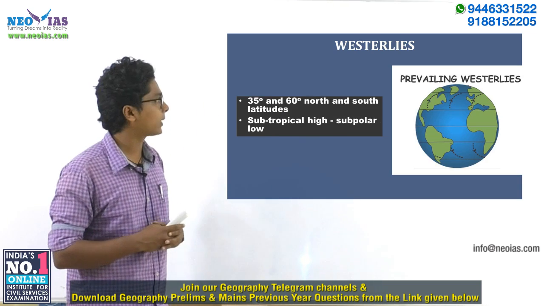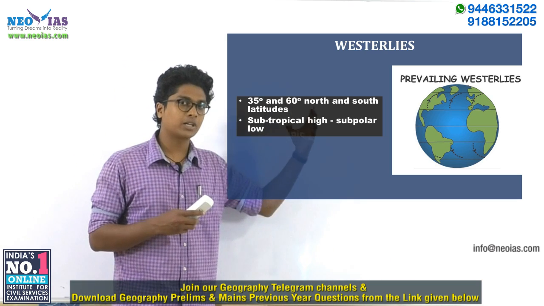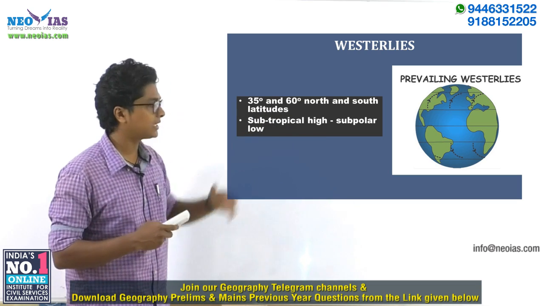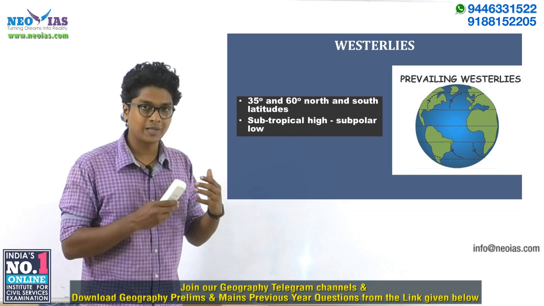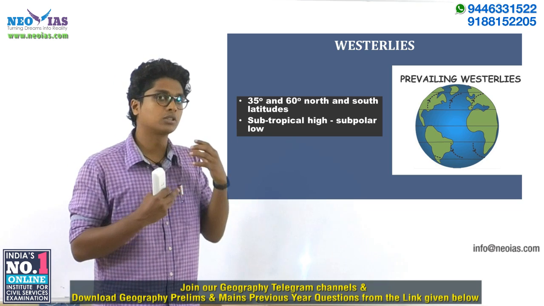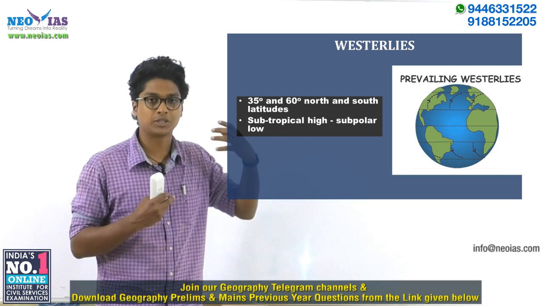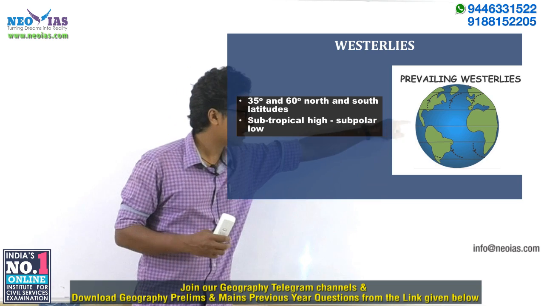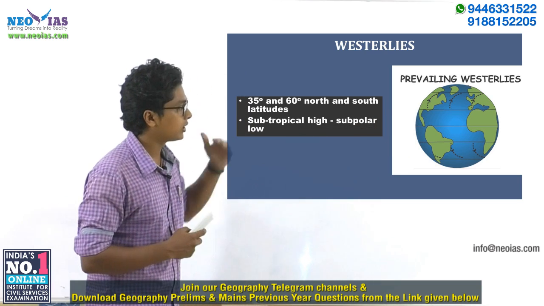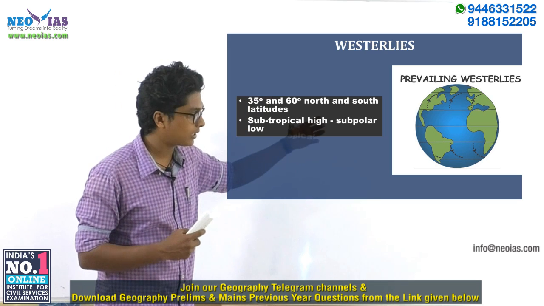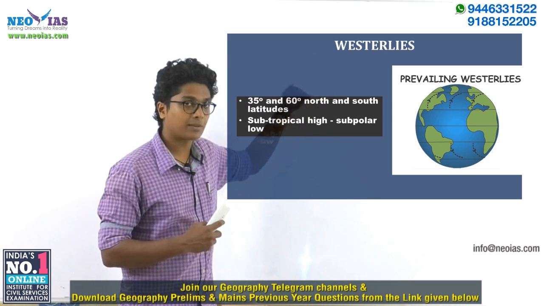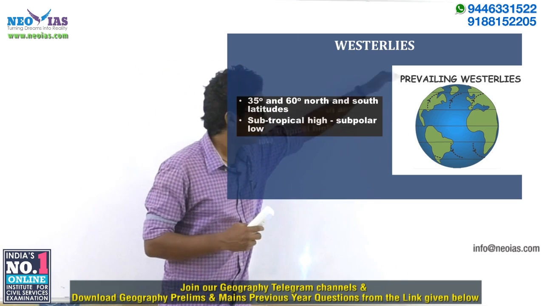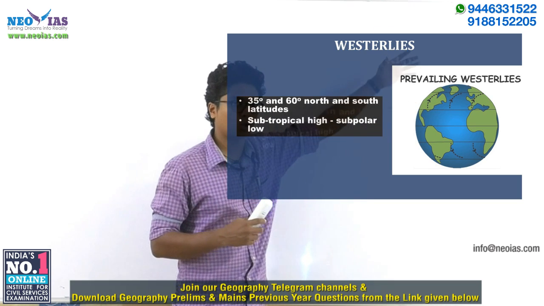So first of all, let's take a look at westerlies. A detailed video regarding westerlies is already on our channel, you can search for that. In this video, you have to understand that the westerlies are prevailing winds. They are formed because of the formation of different pressure belts. The different pressure belts include the equatorial low pressure belt between 10 degrees north and south latitudes. On top of that, we have the subtropical high pressure belt, further on top the subpolar low pressure belt, and further on top the polar high. So: equatorial low, subtropical high, subpolar low, and polar high.